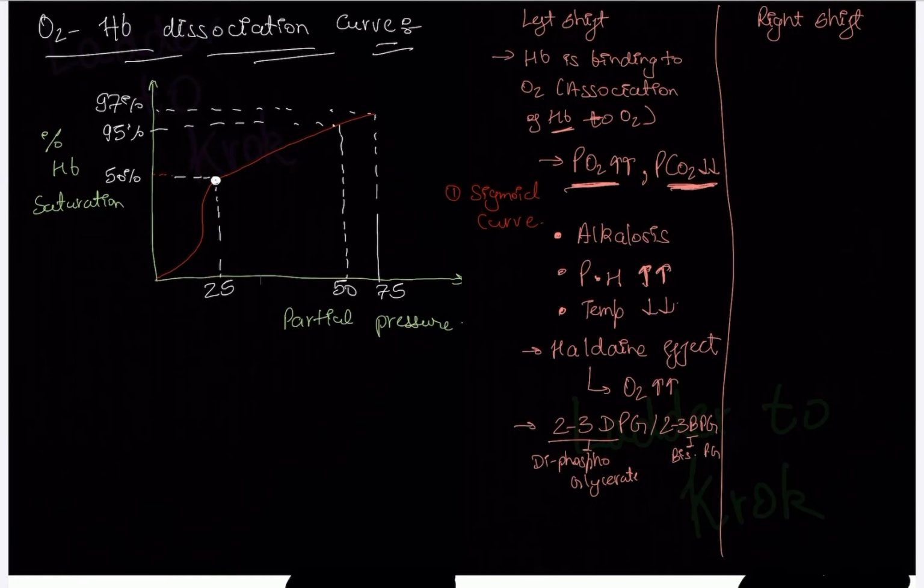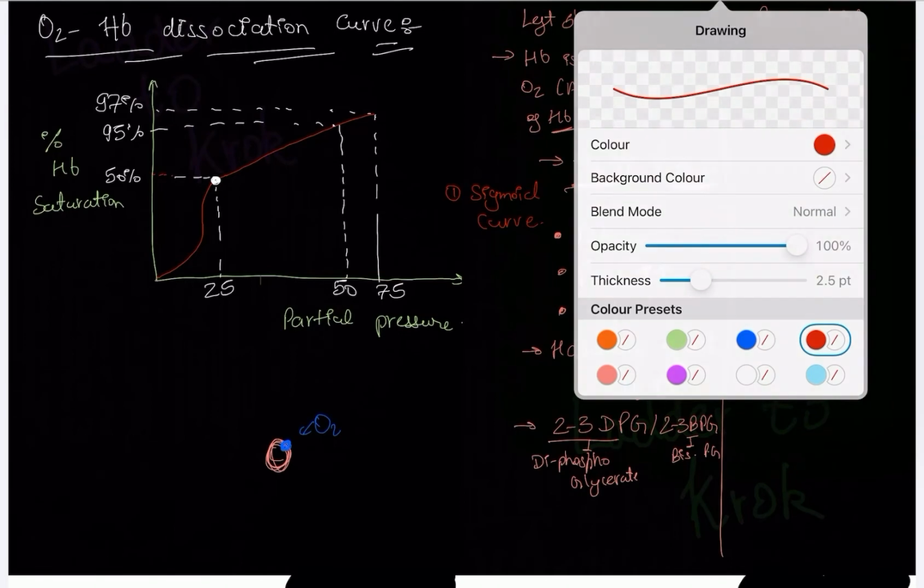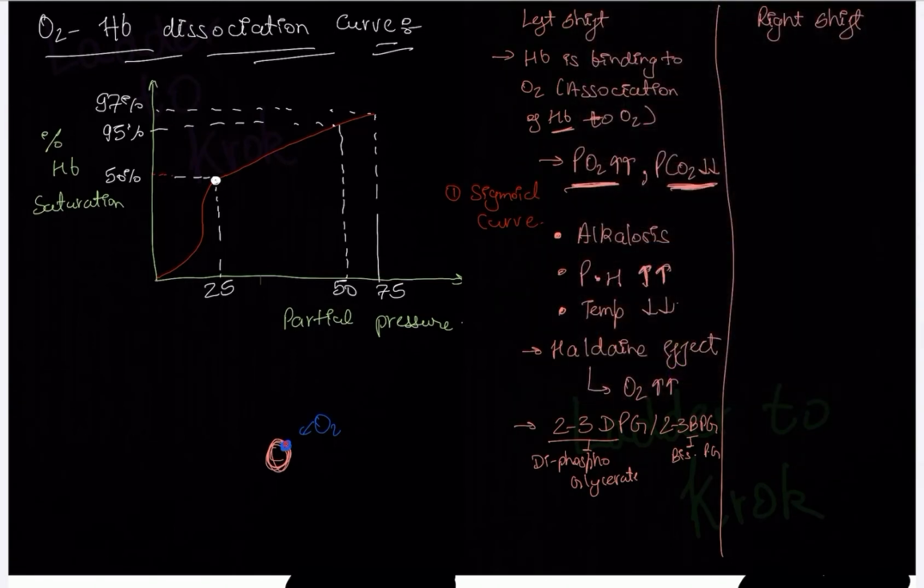Just imagine this is your hemoglobin. It has an active site where oxygen binds. Whenever oxygen binds to it, that's okay, but when oxygen is not there to bind with the active site, and you know every active site is specific for some specific molecules, the hemoglobin active sites are specific for oxygen.